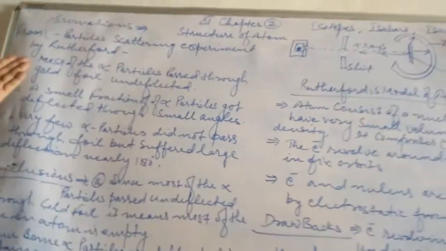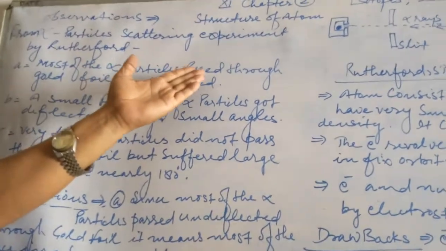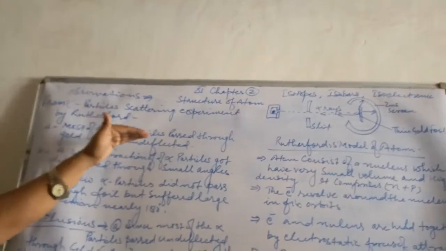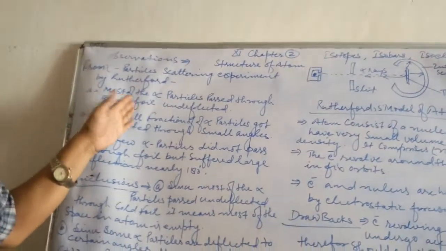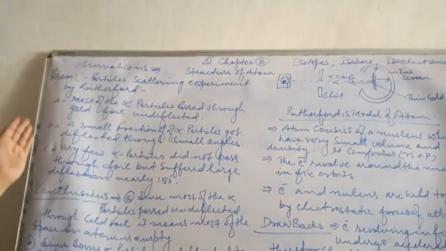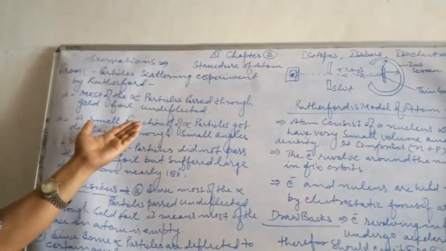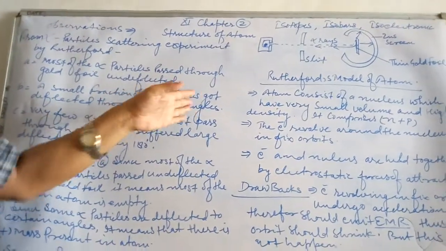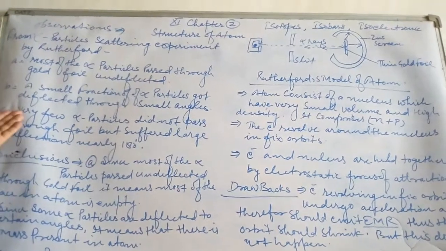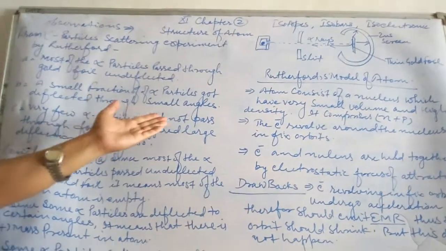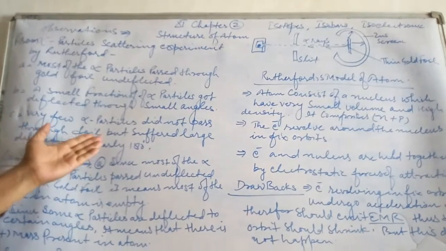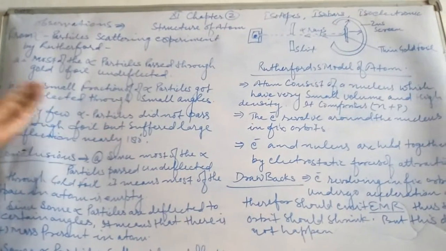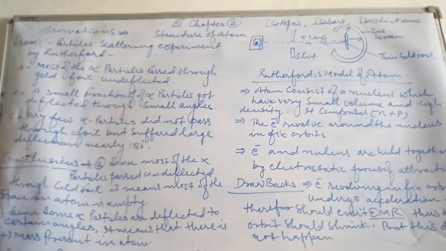The first point, most of the alpha particles passed through gold foil undeflected. The second point, a small fraction of alpha particles got deflected through small angles. And the third point was, very few alpha particles did not pass through gold foil but suffered a very large deflection, nearly 180 degrees. Means these alpha particles bounced back.